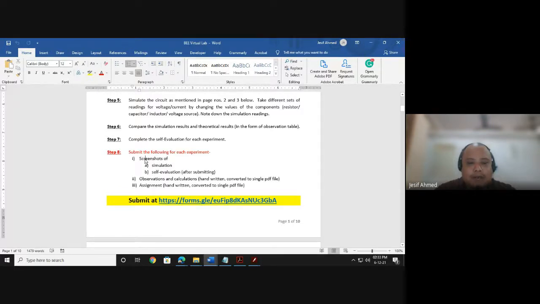This will be one PDF file. After taking the screenshots, you can combine them as a PDF. Another PDF will be a combination of the two handwritten parts. For handwritten answers, you need to write your name and student ID, or roll number, on top of every page. So that is the procedure to perform all the experiments, the same procedure.